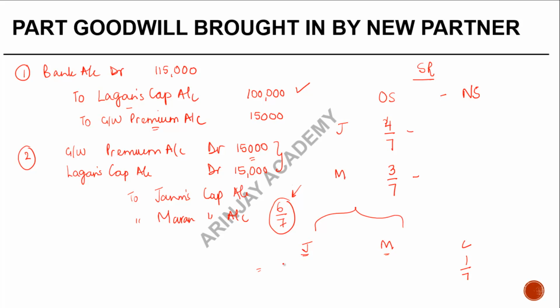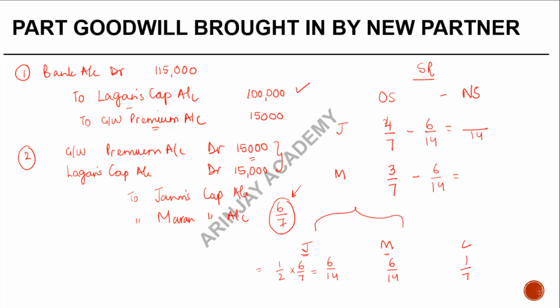Or in other words, Janam would get half of 6/7, which is 6/14. Maran is also going to get 6/14, right? So if I just substitute this here, new sharing ratio for Janam is 6/14. For Maran it is 6/14.